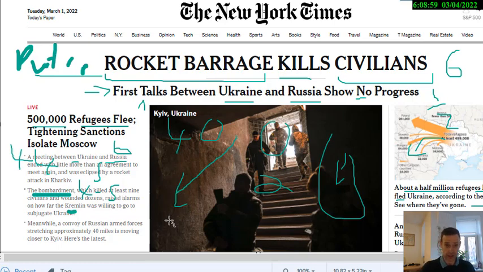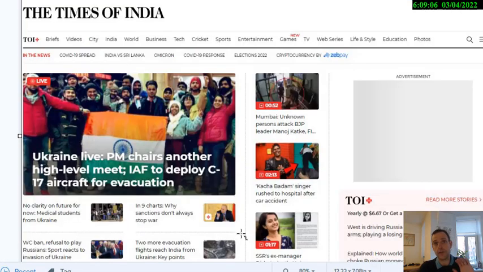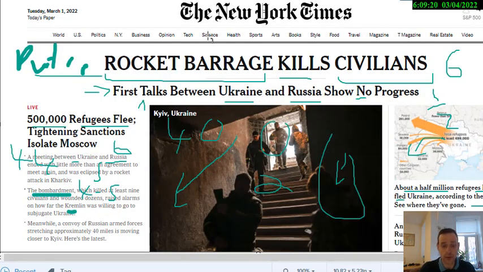Okay, so this brings us to the last analysis, again of the New York Times. It's of the same day. So far we've seen that in the Times of India, on the day of this barrage attack that kills civilians, this tragic event, no mention there. They've got a completely different focus on Indian students. What about the Chinese version? The Chinese version of the New York Times on the same day. Maybe you're not aware that you can actually read the New York Times in Chinese, in English, in Spanish, and interestingly enough in Canadian. There's also a Canadian New York Times.